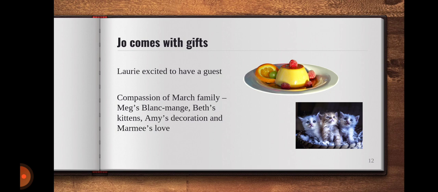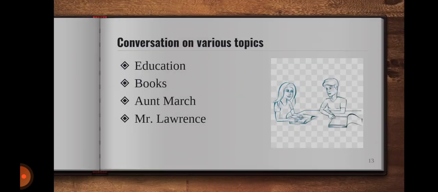Now, when Laurie is eating blancmange, he starts his conversation and he asks about what she does throughout the day, what about her education and all. So they talk on various topics. When she gets the question like, what is your education, or do you go to school? She says, I don't go to school.